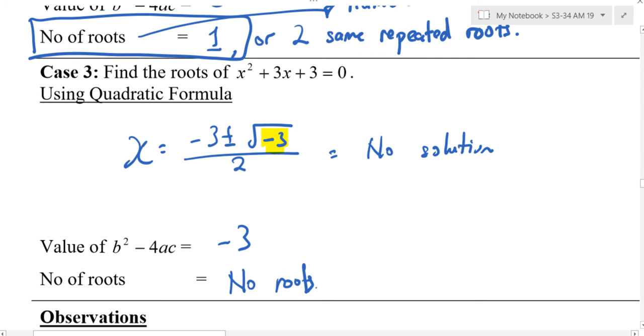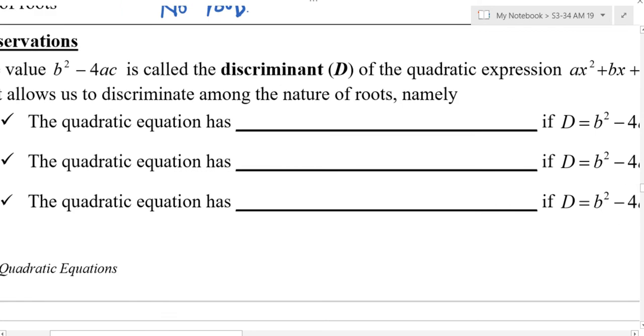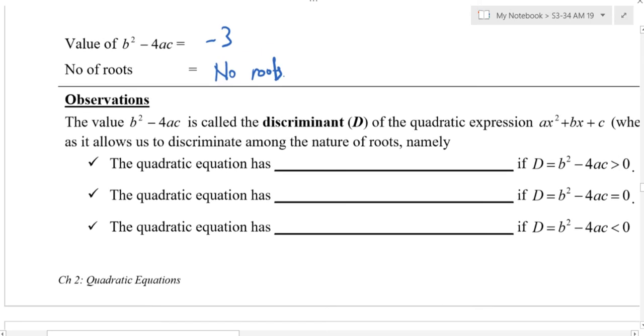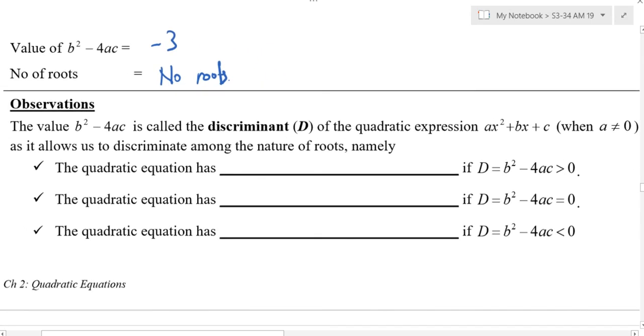Now, can you do a summary now? Do you notice that the quadratic equation has how many roots? This one we will rewrite together. If b squared minus 4ac is more than 0, this is case number 1. Do you follow case number 1? Case number 1, how many roots do we have? 2. Can you write down? 2 distinct roots.